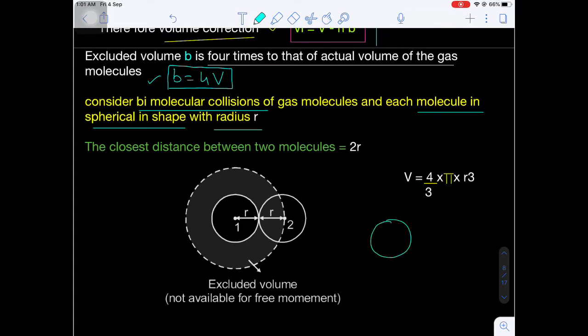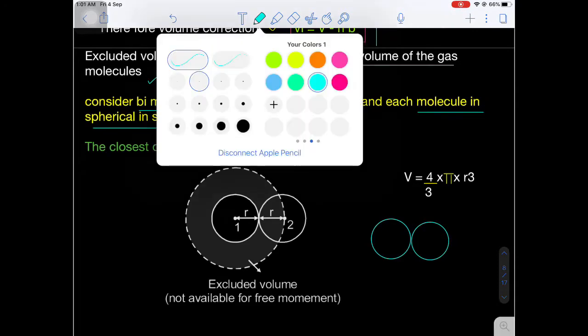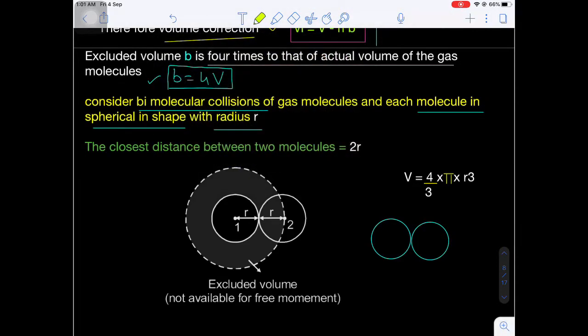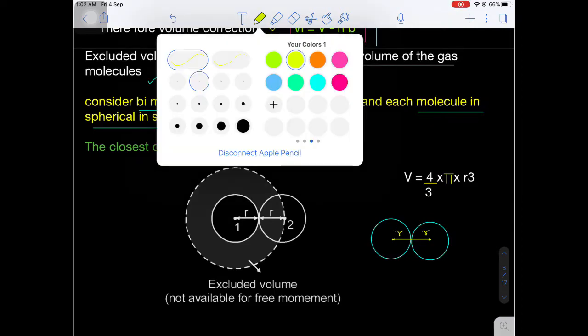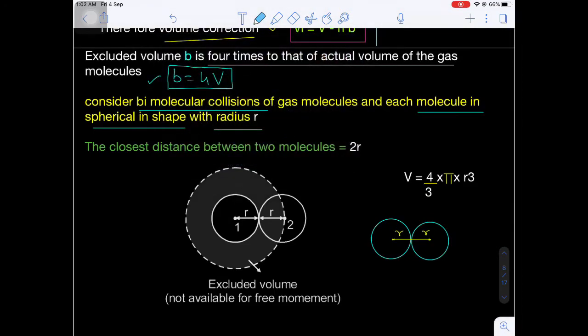Now here consider a gas particle. Let's suppose it is a hard sphere. Now there is one more gas particle of the same radius, that will be small r. Now these are the two gas particles. What will be the radius of each sphere? Small r. So here what is the distance between the two centers? r plus r, 2r. Are you getting my point? Now if you take the radius as 2r, that is r plus r, and consider a large sphere of radius 2r. If you consider a sphere of radius how much? 2r.